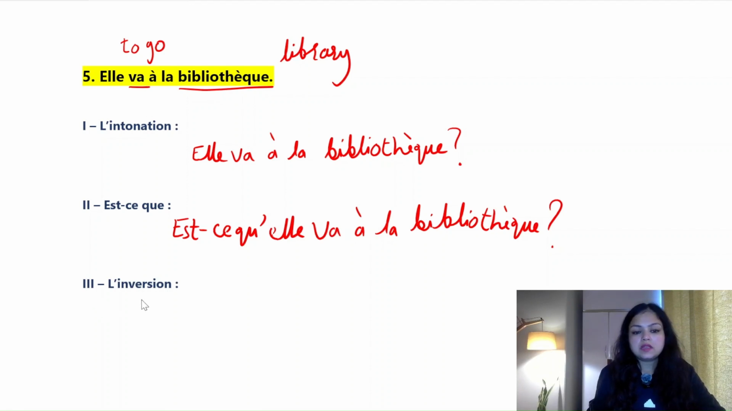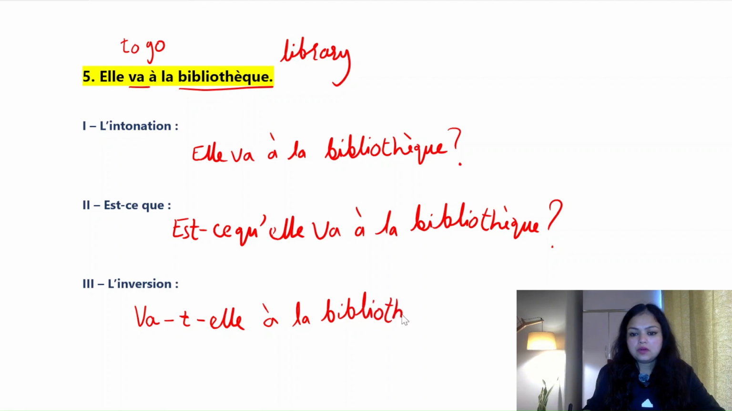So third form is l'inversion. Okay, inversion. So in inversion, we know that we have to write the verb first. Write the verb, but just remember the rule that va is ending with a and your pronoun elle is starting with e. So to avoid the clash of vowels, we put t. Okay, va hyphen t hyphen elle, your pronoun. Va-t-elle, and then the rest of the statement. À la bibliothèque? Okay, is she going to the library?